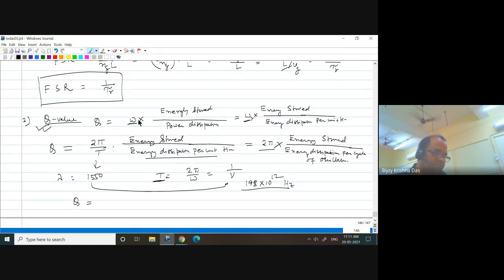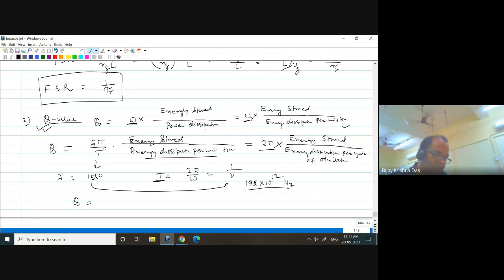That is the reason we consider omega times energy stored divided by power dissipation. Power dissipation means energy dissipation per unit time. In principle, we can write omega equal to 2 pi by T, multiplied by energy stored divided by energy dissipation per unit time, where T is the time period of the frequency.